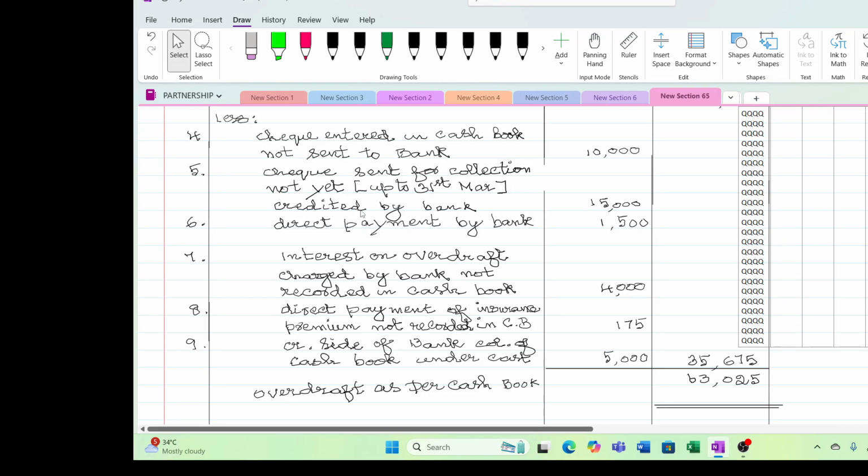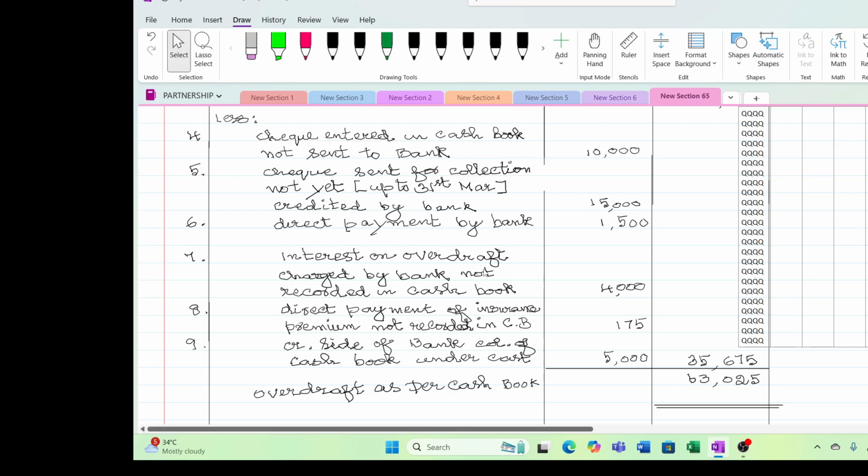Again, direct check sent for collection, not credited by bank. The moment I sent the check, I reduced my loan amount. But the bank has not reduced it because it has not collected it. So I have put it on the reduced side, decreased side. Direct payment by bank. The bank has made a direct payment. I do not know, so I did not write it as my payment. So I have not increased my loan. In other words, I have decreased my loan amount.